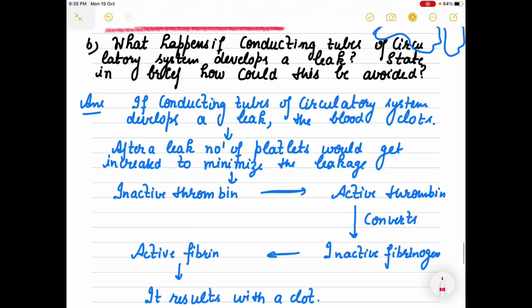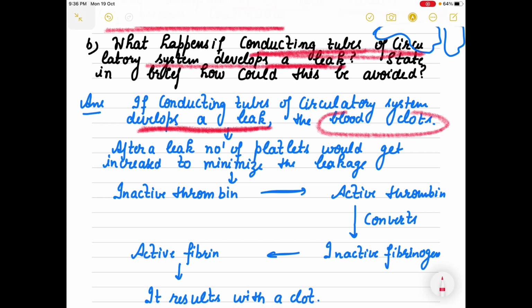Sometimes the next question that comes is, what happens if the conducting tubes of the circulatory system develop a leak? Conducting system means arteries, your blood vessels. If a leak starts anywhere in them, what will work? Platelets, they will get activated. So blood will clot because of our blood clotting system.